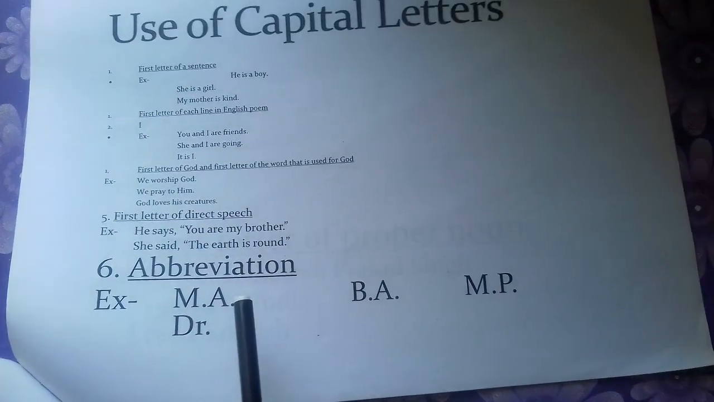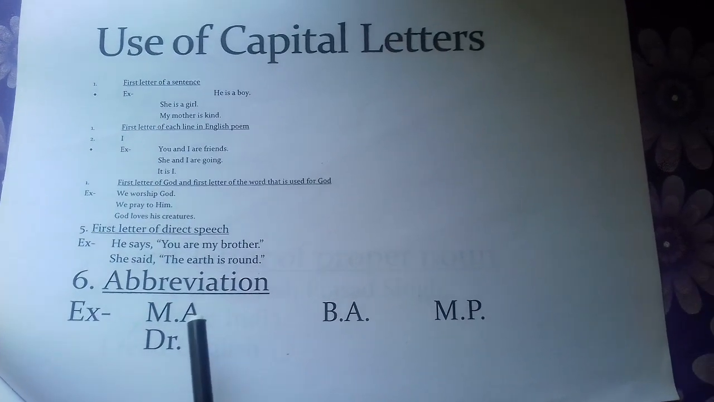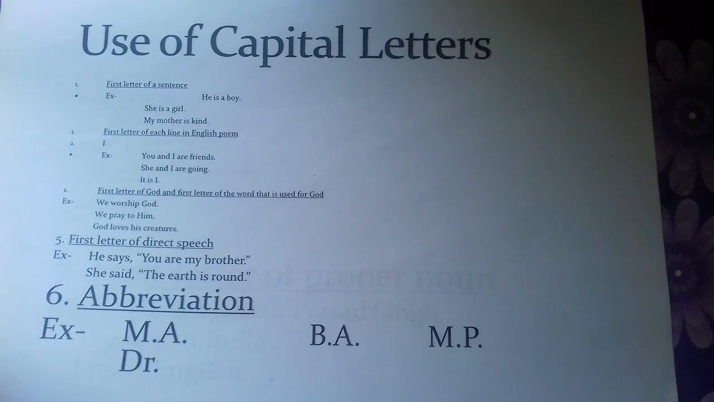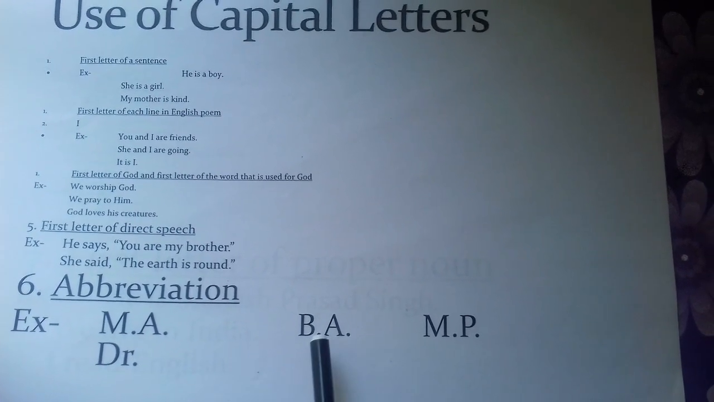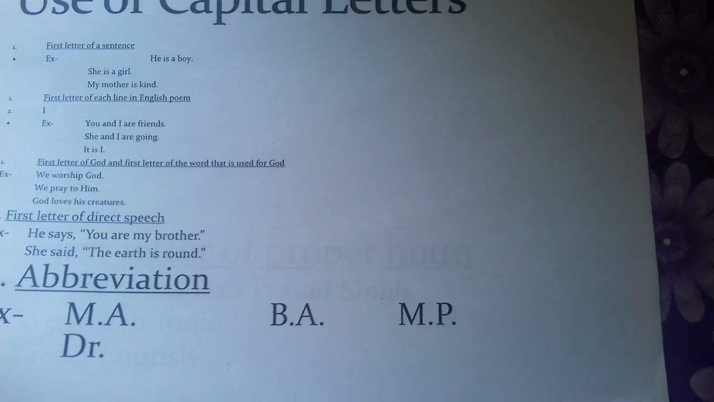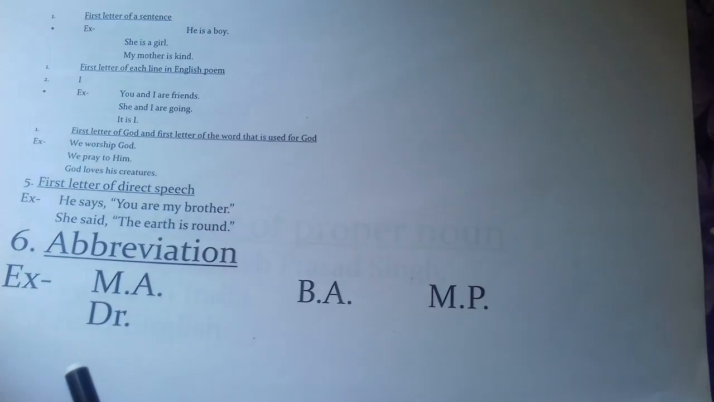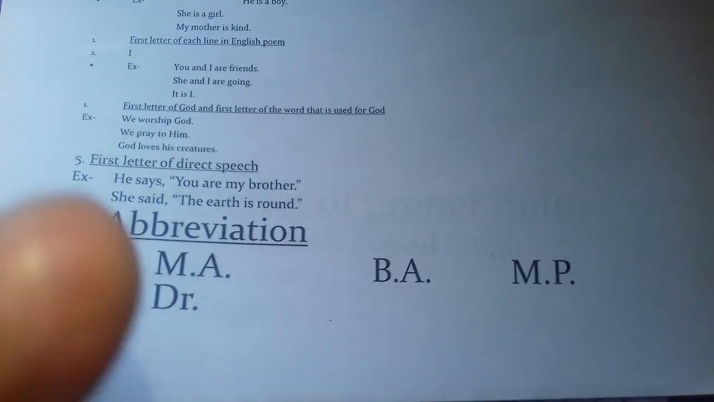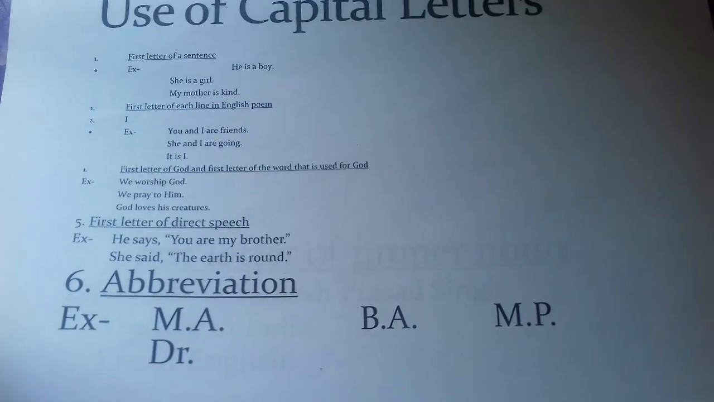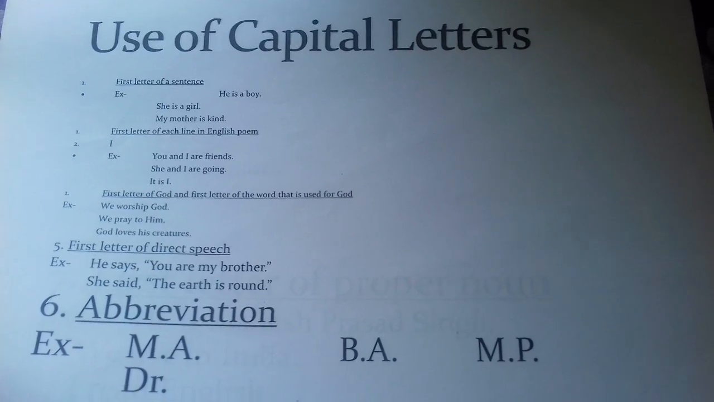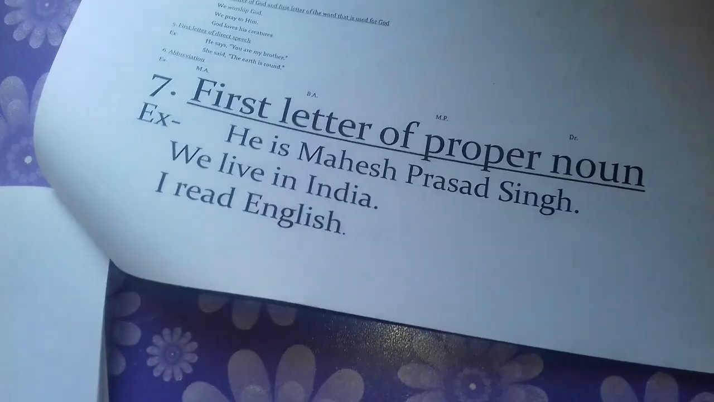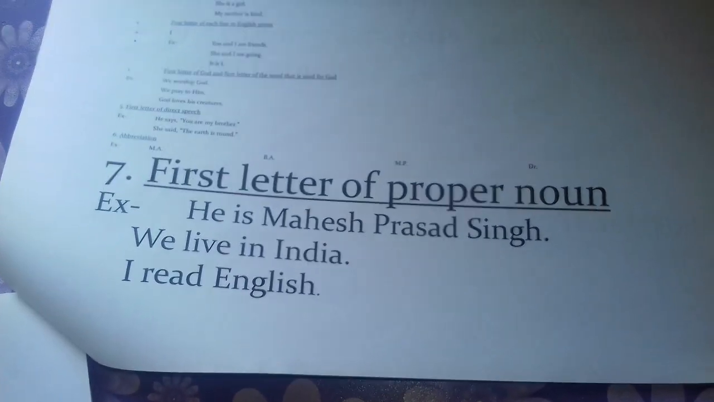Number 6, abbreviation. Whenever we use the short form of any word, we use capital letters, like MA, BA, MP, Dr. In Dr you should see that only D is capital, R is small. When we take more than 2 letters for only one word, in that case only one letter is capital, others are small. And number 7 and last one, first letter of proper noun.